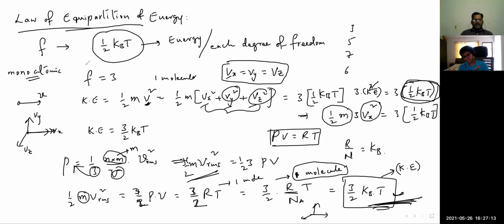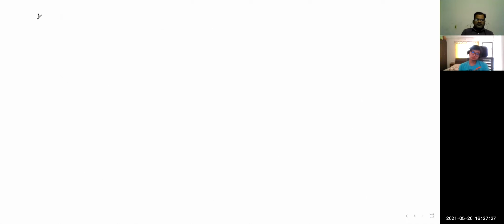For 1 degree of freedom, half kBT. If F is equal to 3 for the total system, the number of degrees of freedom is 3, then the energy associated with each degree of freedom is half kBT, into 3.